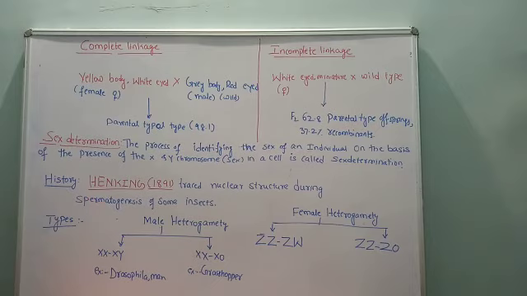Now, the historical aspect. Who discovered this phenomenon first? It was traced by Henking in the year 1891. He traced the nuclear structure while studying the structure of sperm cells, that is, spermatogenesis in insects. In the nuclear content he observed an X body, so he called it the X body. This is how he discovered the X chromosome. Okay, so this is the historical aspect.